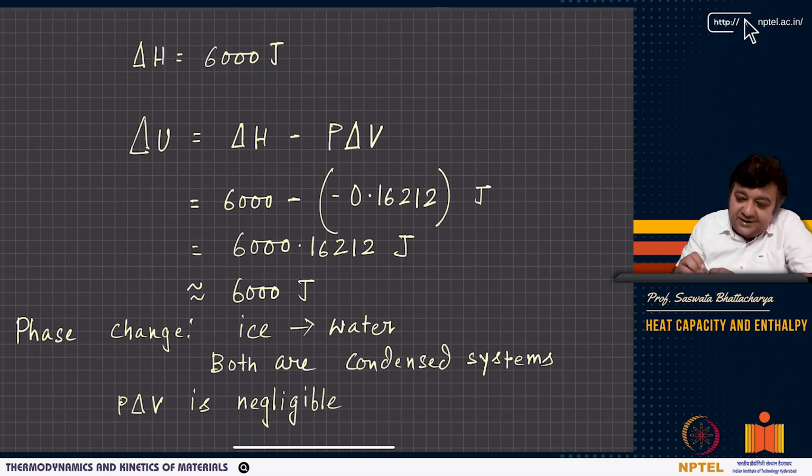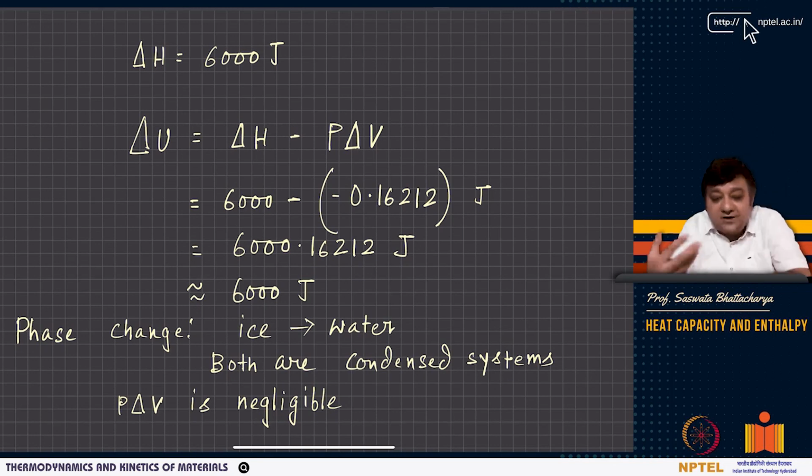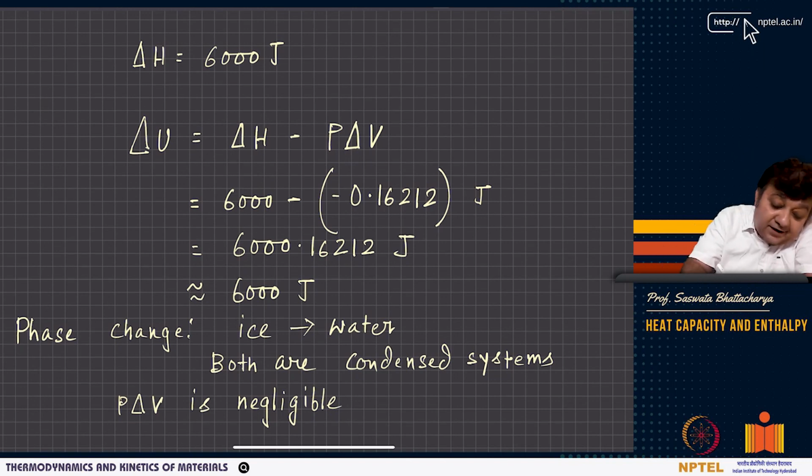Water has different properties like molar volume, density, refractive index, whatever it is, and both are condensed phases. How? Condensed phases means their compressibility is not as high as gas. So water or ice are not as compressible as gas. Gas is much more compressible. So in case of ice and water, both are called condensed phases. Basically the PV work in